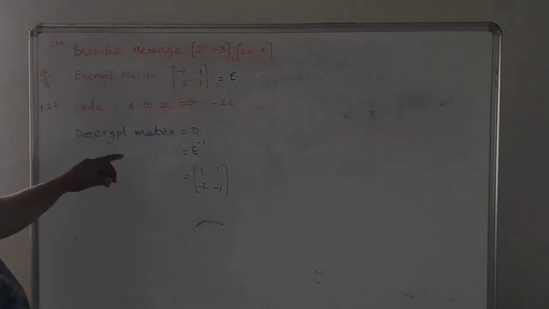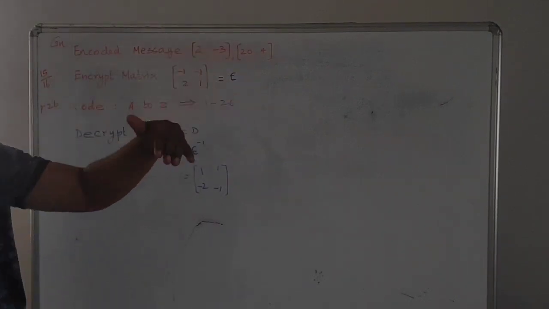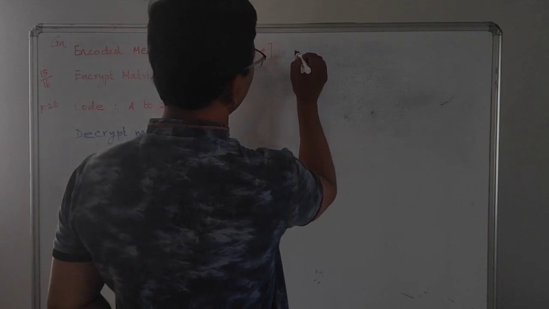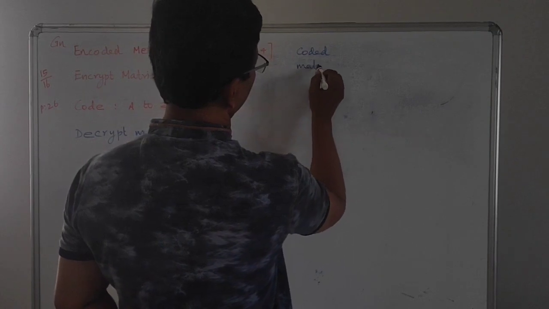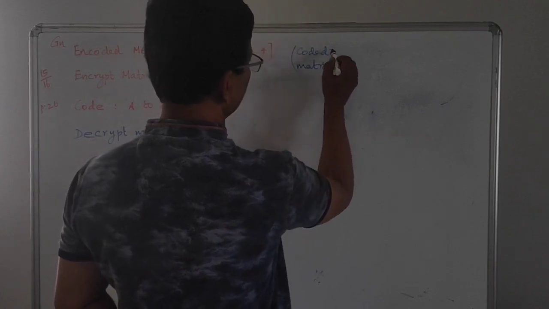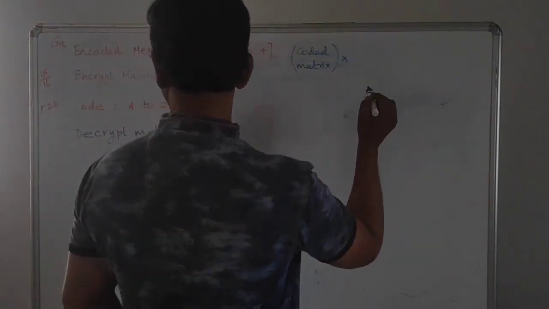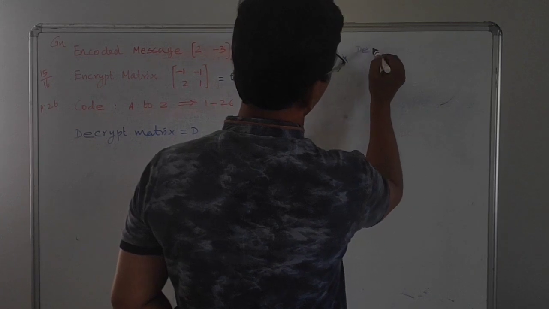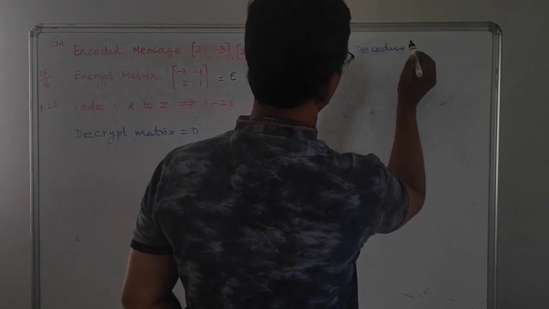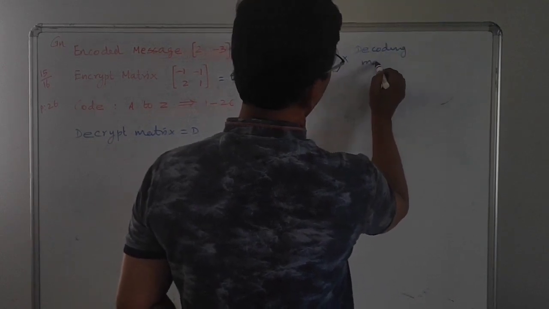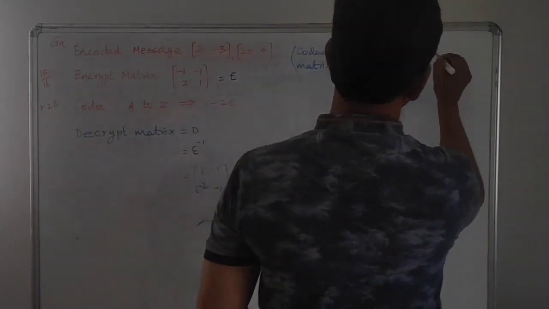Now for decoding this message, we have to use another small formula: coded matrix into decoding matrix will give the decoded matrix.